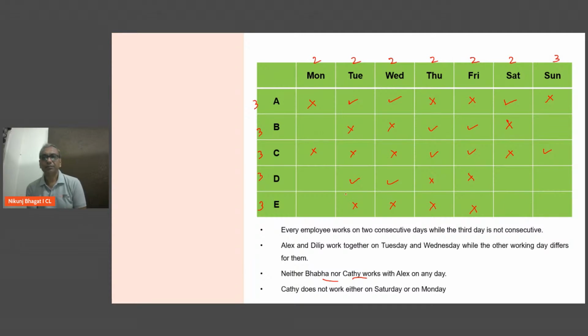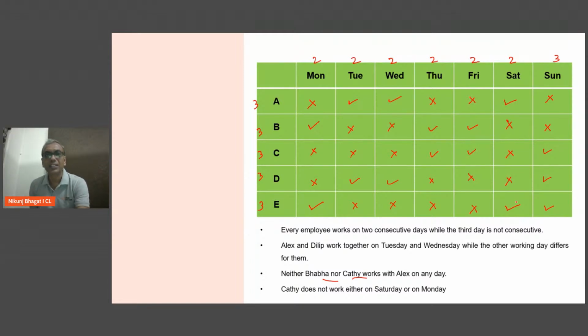Now for D. D will definitely not work on Monday because D has worked on Tuesday, Wednesday. So Monday B is clearly working. E is clearly working on Monday. Monday के दोनों दिन मेरे मिल गए, दोनों आदमी. For B, my 3 days are clear. So B is not working on Sunday, which means D will work on Sunday, E will work on Sunday. Sunday के तीनों आदमी clear हो गए. D already 3 tick marks are there, so D doesn't work on Saturday, and therefore E will work on Saturday. So my entire table therefore becomes very, very easy to finish.